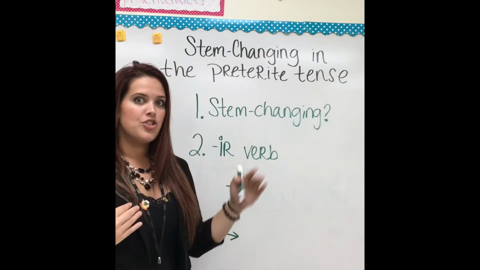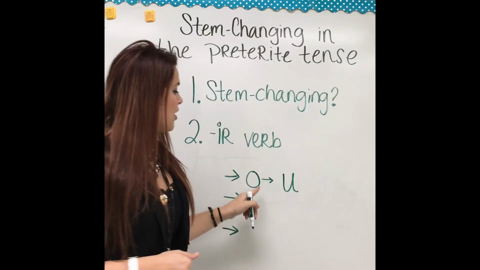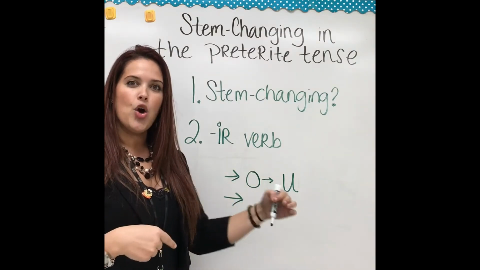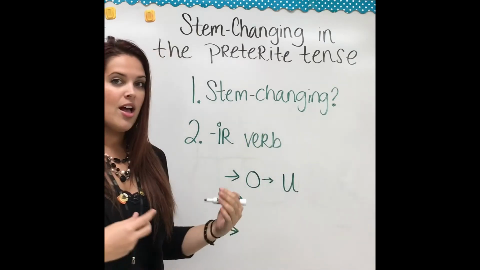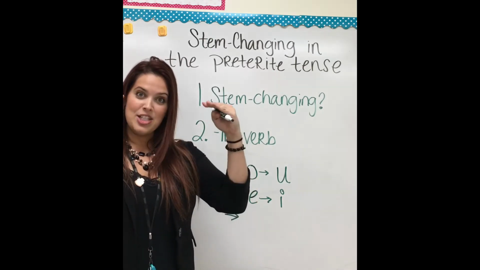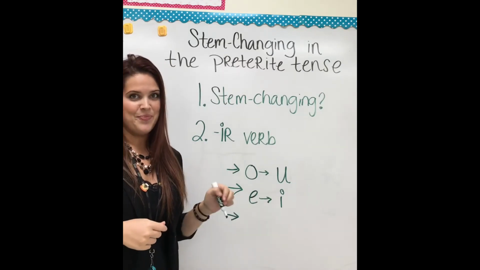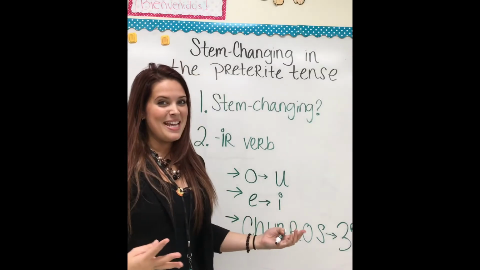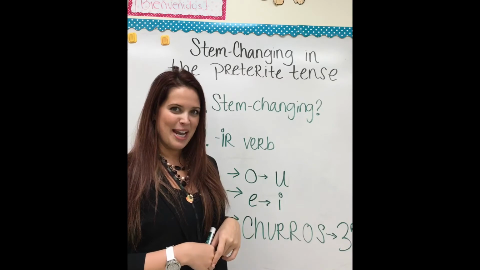Okay, once we answer yes to those questions, there's three things that we have to look at. One, the O in that stem just goes to U. So we've seen in the past that O can go to U or O can go to UE. In the preterite, it's only U. Another thing, E changes to I. So in present tense, we see that E goes to I or IE. And this time it only goes to I. Last but not least, we've got our churros, which basically means that it only conjugates in the third person. Let's look at some examples of what I mean.